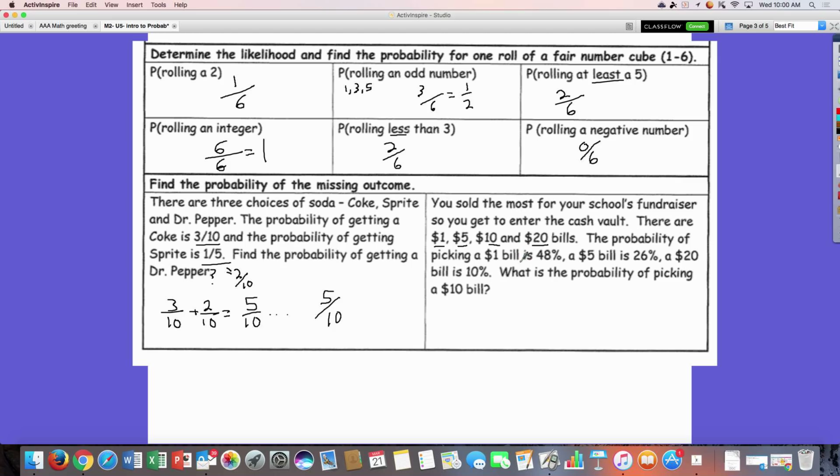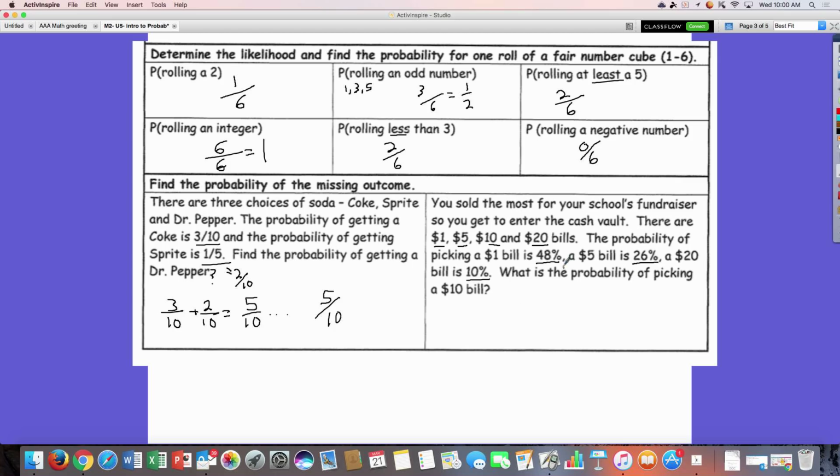So the probability of getting a $1 bill is 48%. The probability of getting a $5 bill is 26%. And the probability of getting a $20 bill is 10%. After I say click pause, add all those numbers up and see if you can figure out the probability of picking a $10 bill. Hit pause now.